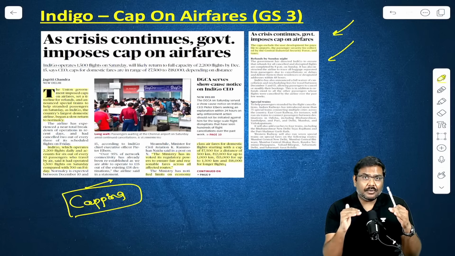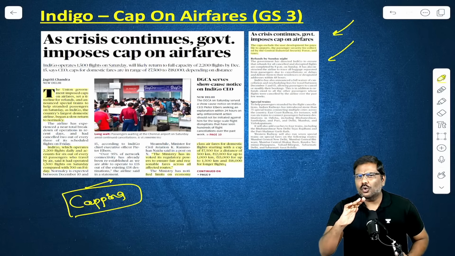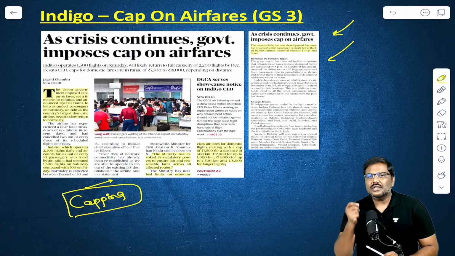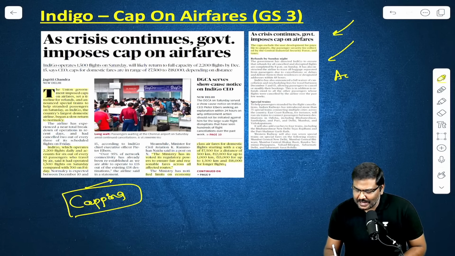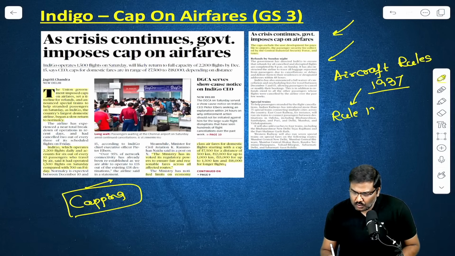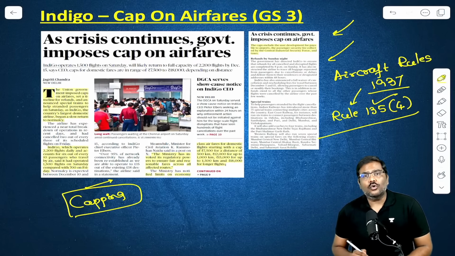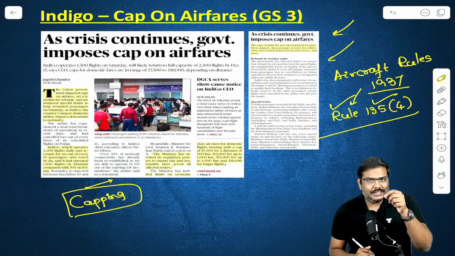Should you remember the cap which has been announced for up to 100 kilometers, beyond 100 kilometers? Absolutely not. Don't worry about all of that. But under what powers, under what regulations, is the Union government allowed to announce the cap? Please remember this. There are the Aircraft Rules, 1937, specifically Rule number 135, sub-rule 4. The Government of India generally uses this particular rule to impose a cap on the ticket fares.